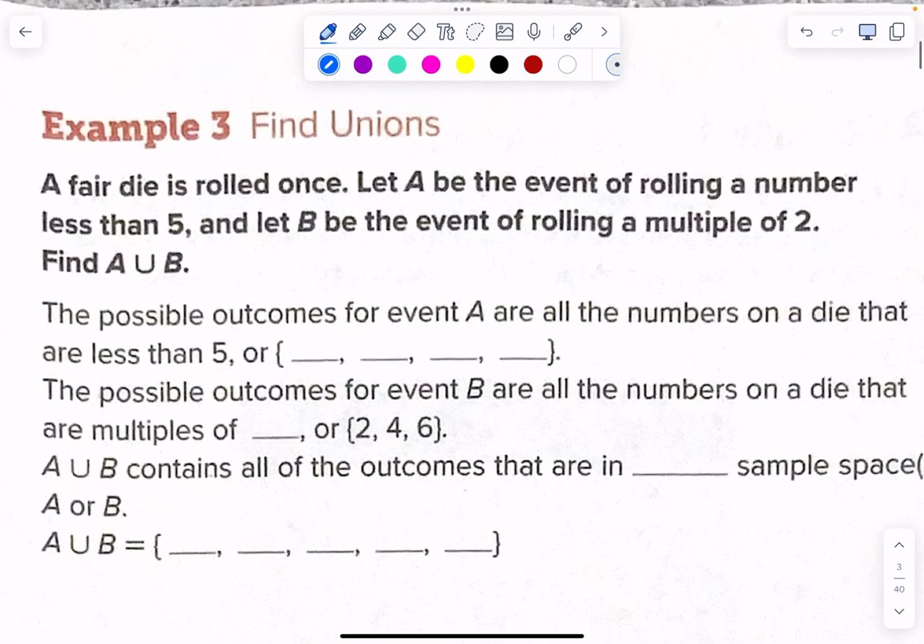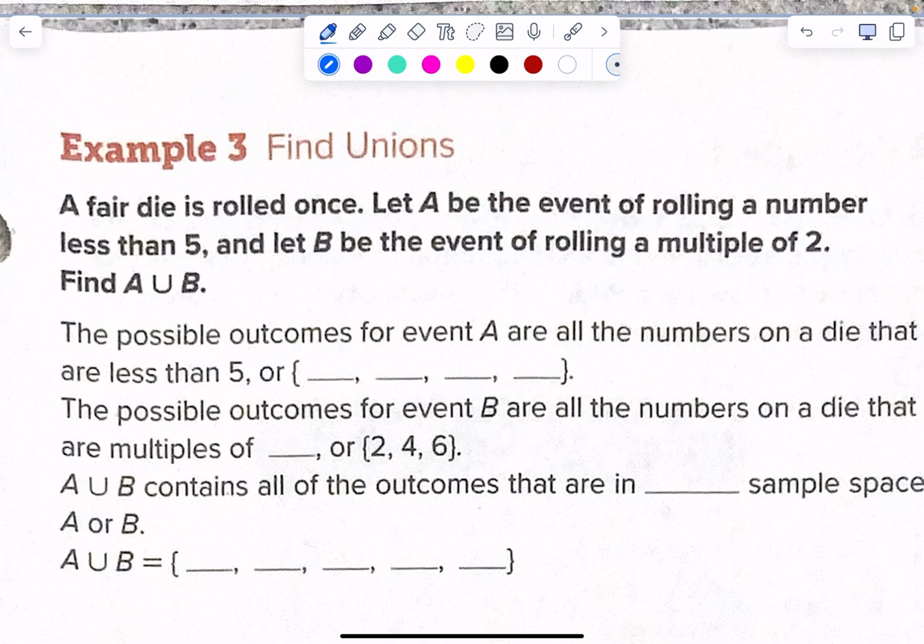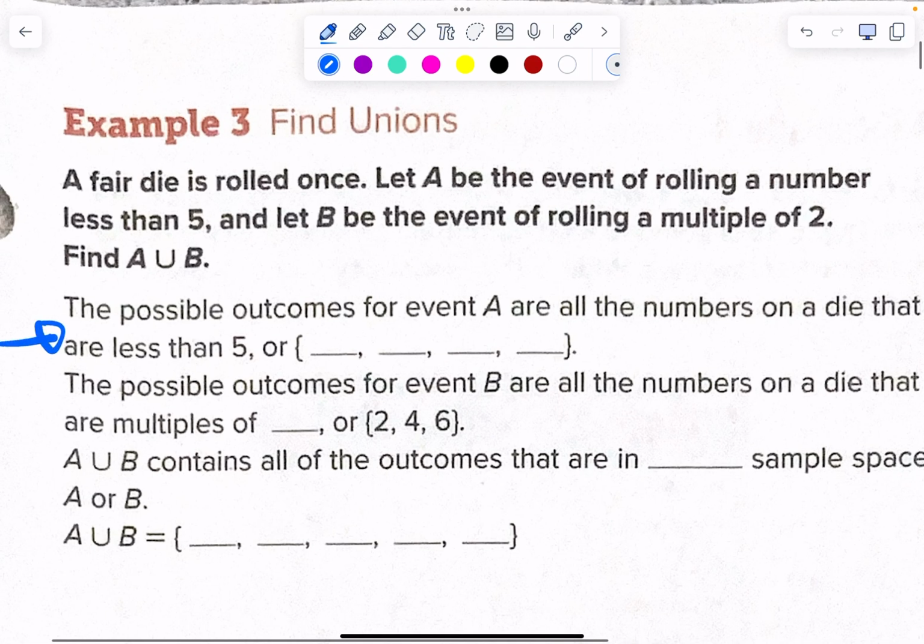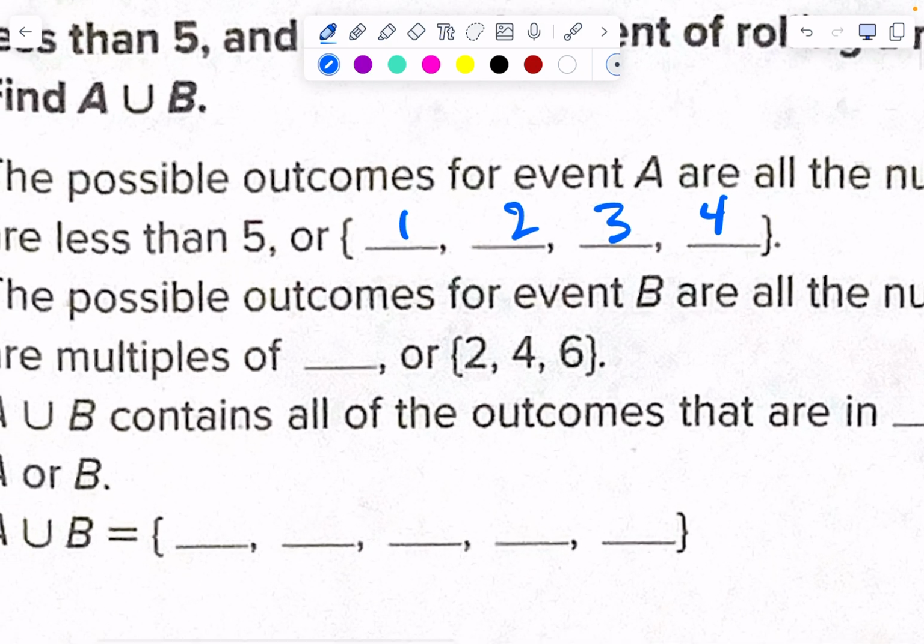All right, 3. Now we're talking unions. A fair die is rolled. Let A be the event of rolling a number less than 5. In this first blank, numbers less than 5 are 1, 2, 3, 4, however you want to do it. Let B be the event of rolling a multiple of 2. What are multiples of 2 on a die? 2, 4, 6.